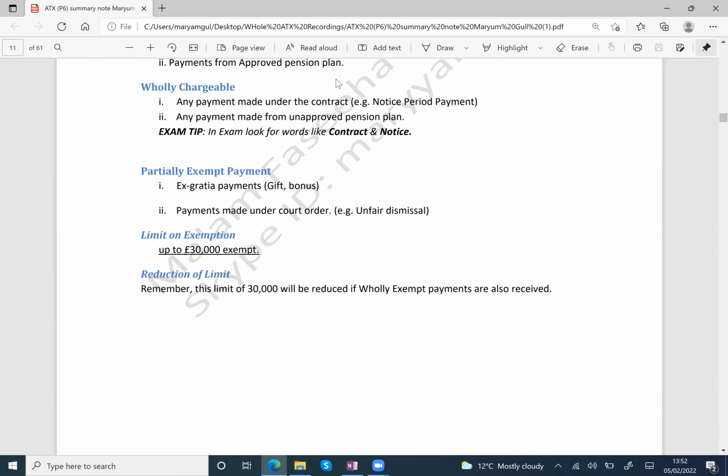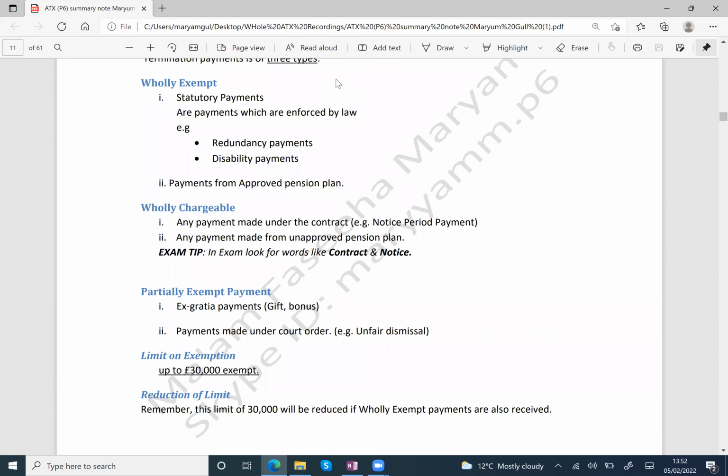Below wholly chargeable, you can see the third heading, partially exempt payments. Partially means some amount is exempt and some amount will be chargeable. So the first type is wholly exempt payment, statutory payment. In wholly exempt, number 1 type is statutory payment. Statutory means a payment which is enforced by law. By law your employer is bound to pay you the amount.